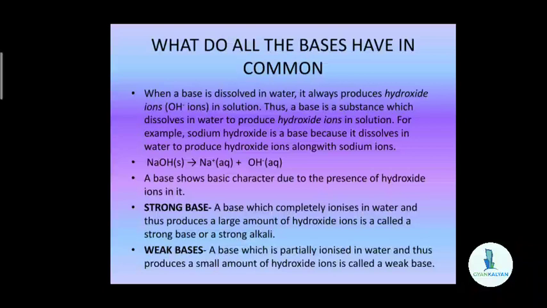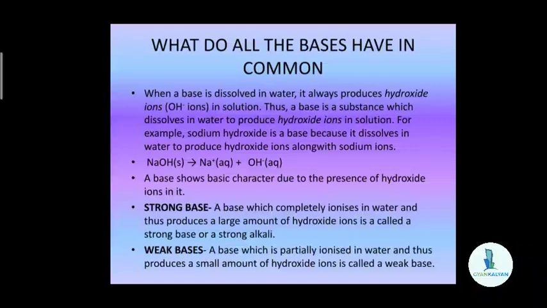So, the basic character of a base is due to the presence of hydroxide ions in it. A sodium hydroxide solution shows basic behavior due to the presence of hydroxide ions in it.